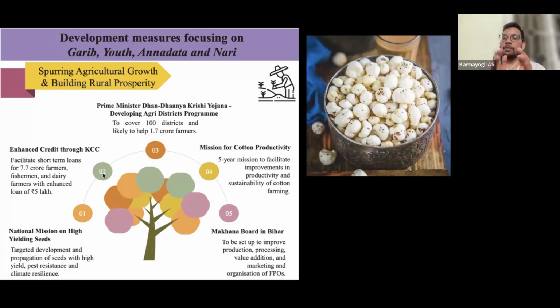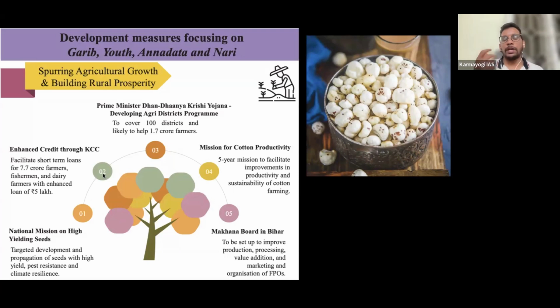That is, if we have a net sown area of 100 acres in a given area, how much of that area are we cultivating using new seeds? The seed replacement rate is very low in India. That means farmers are using old seeds collected from their own fields. Those seeds have very low productivity and are also prone to pest attacks. So the government wants to increase the seed replacement rate so that new seeds are used every year.